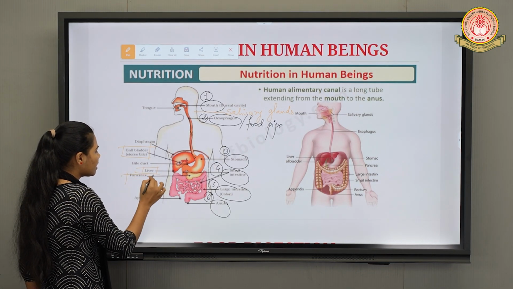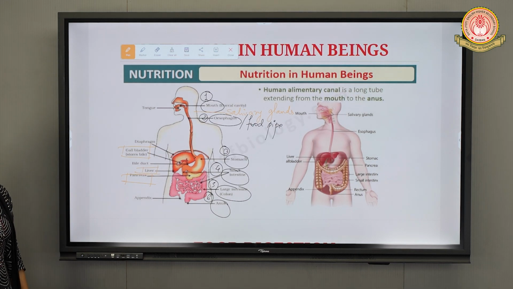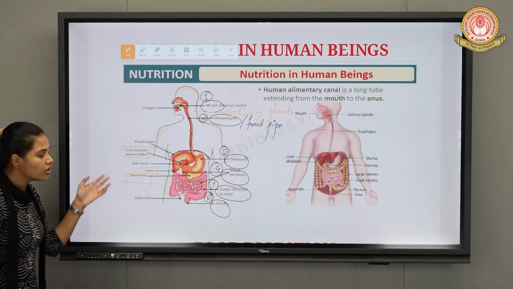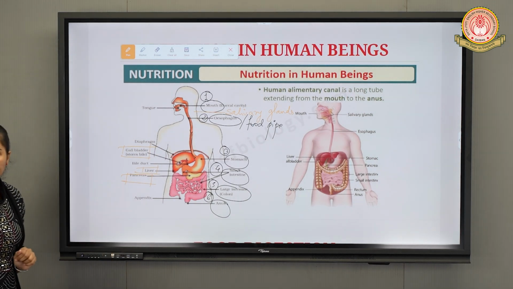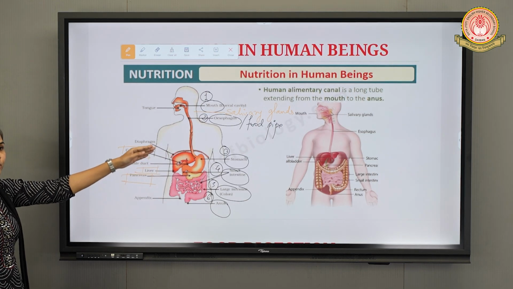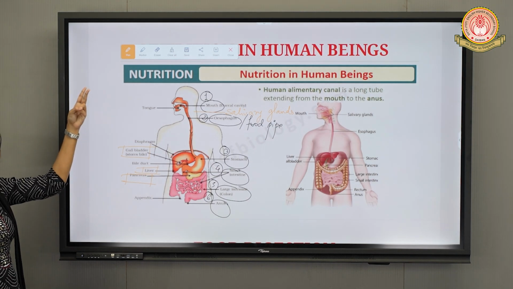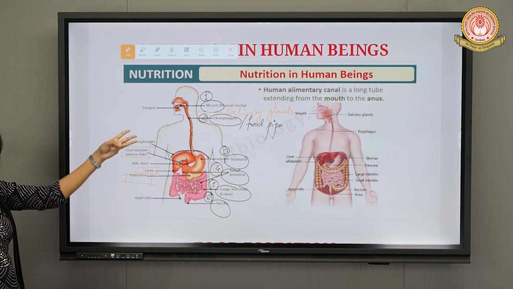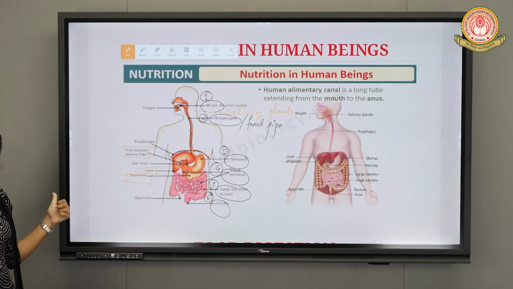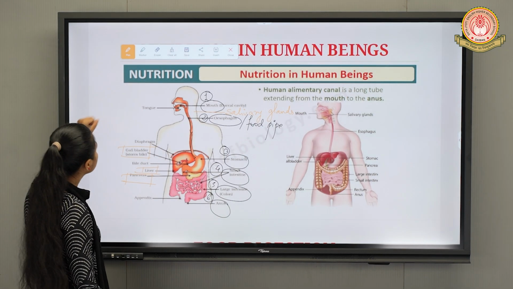Next is the pancreas, which acts as both an exocrine as well as an endocrine gland, or you can say a mesocrine gland, which also helps in the process of digestion, right? Clear? What are the different parts or organs of the human digestive system? Main organs: mouth, then esophagus, also called the food pipe. Thirdly, stomach. Fourth, small intestine, then large intestine, and then anus, right? The accessory glands which help in digestion are the salivary glands, gallbladder, liver, and pancreas. Very good. Okay. Next.